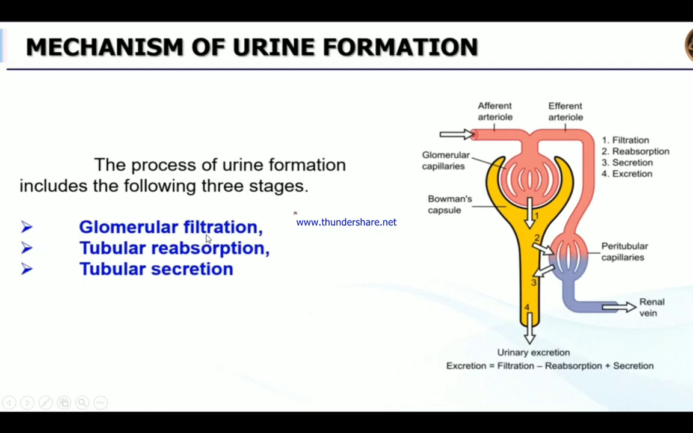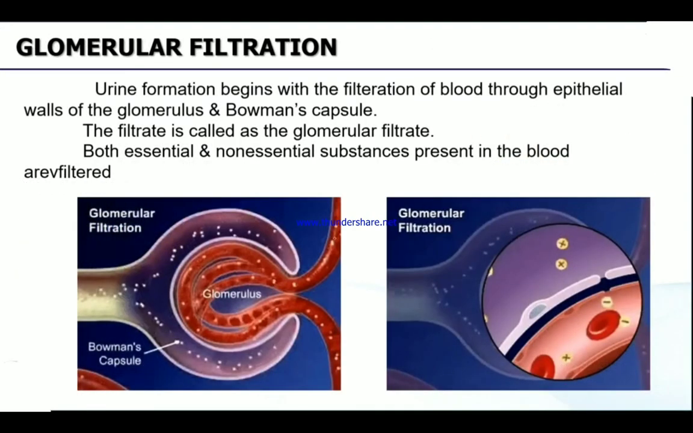Number one, glomerular filtration. I told you, in this area only, the glomerulus, filtration is taking place. So one is glomerular filtration, and then tubular reabsorption, and then tubular secretion. So three processes come under this urine formation. I'll explain you that one after the other.